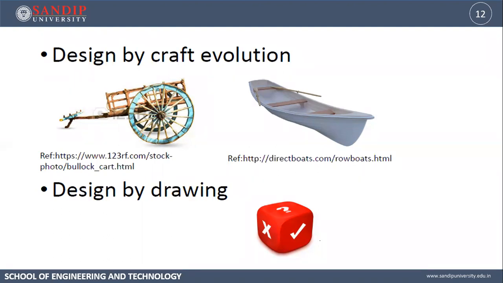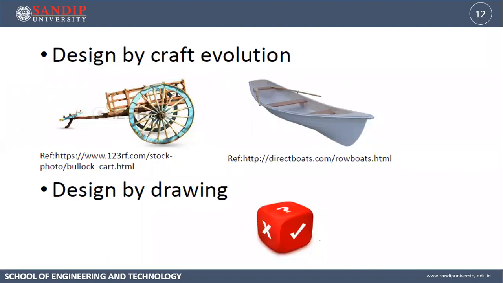So they may not have a proper design or sketch on their desk, but through their creativity and imagination, they are designing it. They were using the traditional methods and information available to them, and based on experience, certain modifications were made. And this was just for a certain equipment. In the same way, rowboats were manufactured by traditional methods. So all this is designed by craft and evaluation.